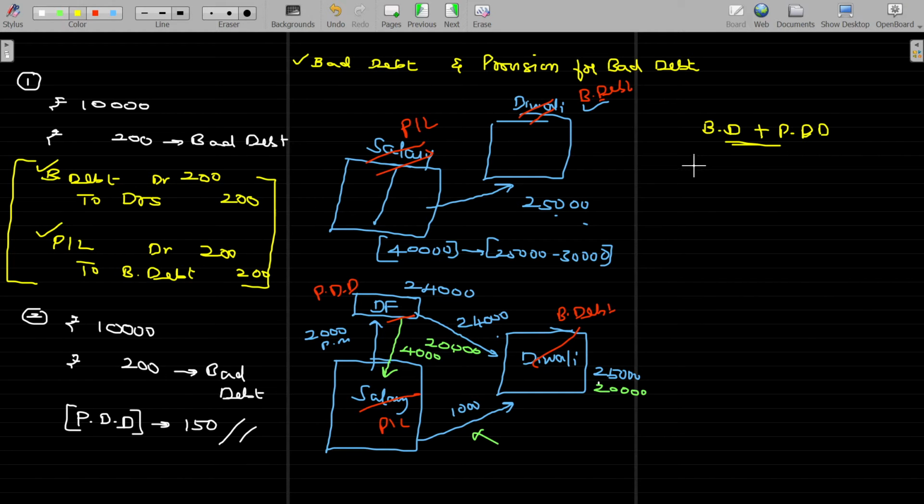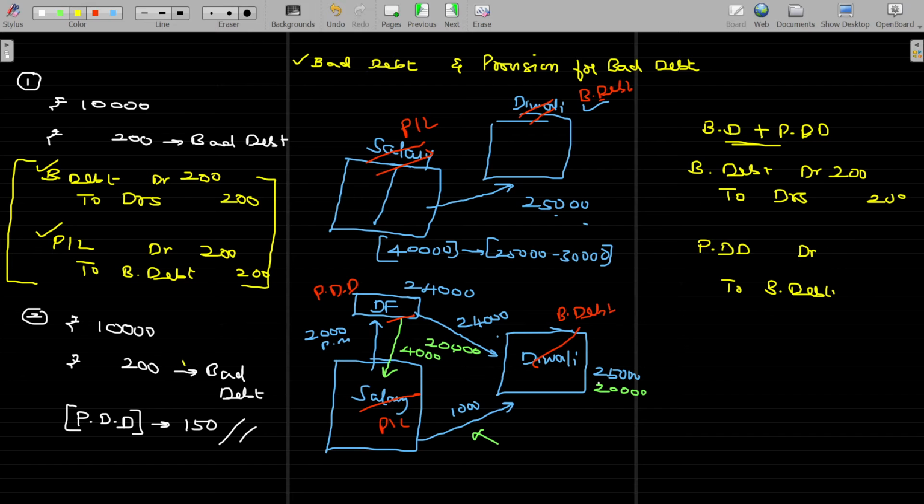Very simple. Bad debt is a loss. What's the entry for that? Bad debt account debit to debtors. How much is the loss? 200 rupees. You spend the money for Diwali, right? Diwali expenses to cash. Similarly, here bad debt account debit to debtors. Now, what do you do with the bad debt? That bad debt should usually be adjusted in the P&L account. But anyhow, we have already kept aside some money in the name of PDD, so we can use this amount to be adjusted in the PDD account. So now the entry being PDD account debit to bad debt.